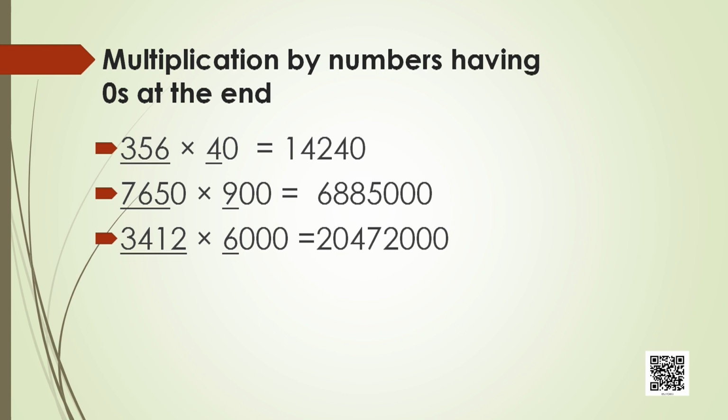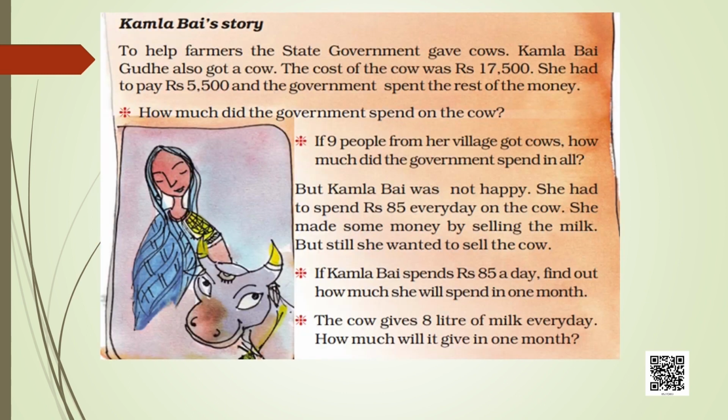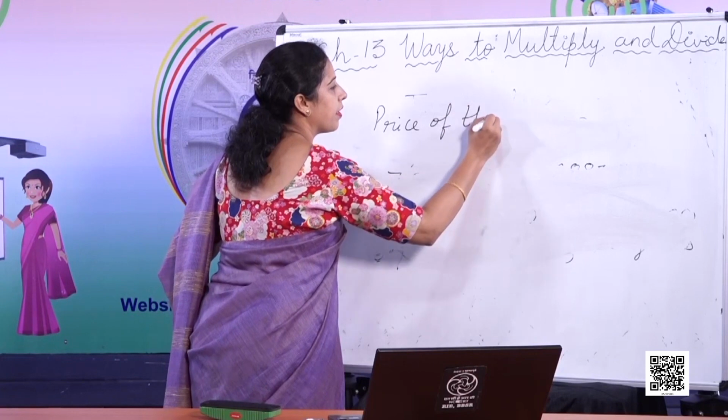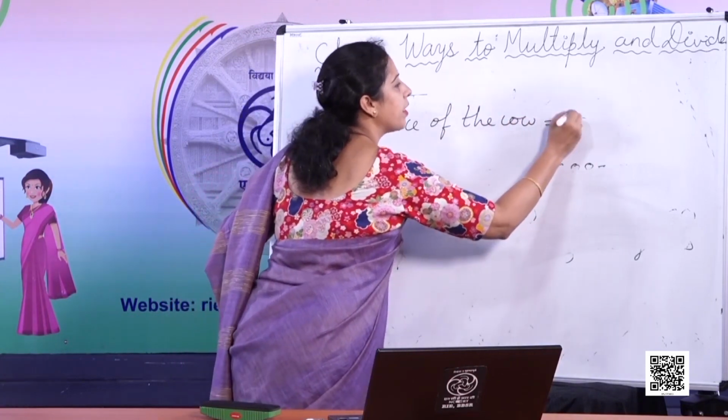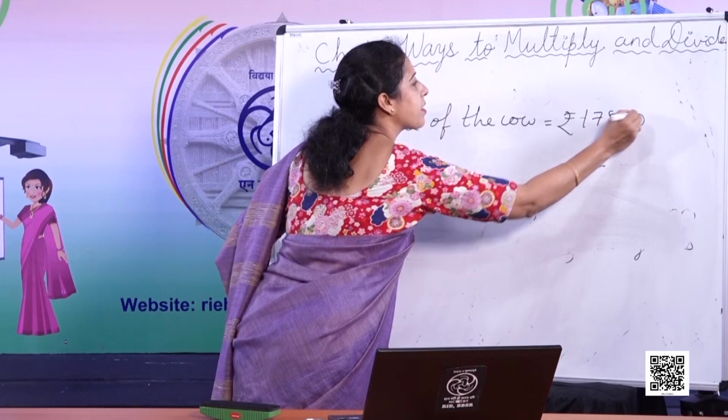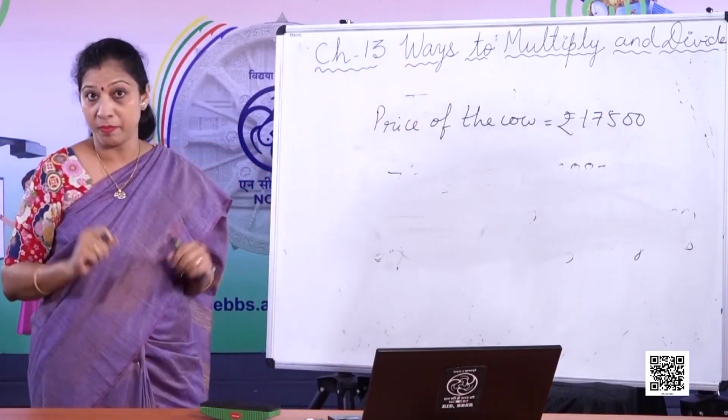Now let's listen to Kamla Bai's story. Now Kamla Bai is a poor woman who needs help from the government. Now the government, she bought a cow. उसने एक गाय खरीदी जिसका दाम था 17,500 rupees. Okay, the price of the cow was 17,500 rupees.